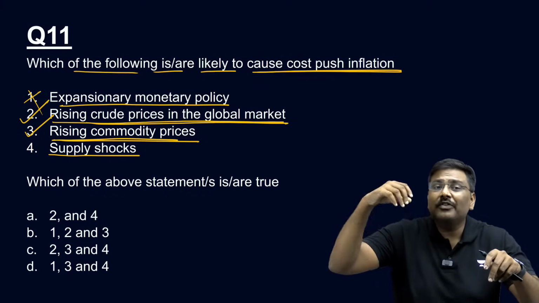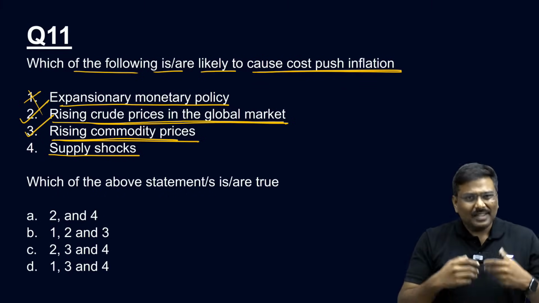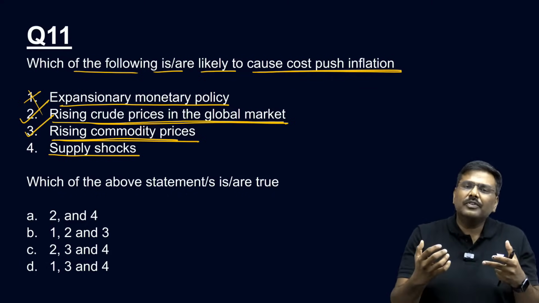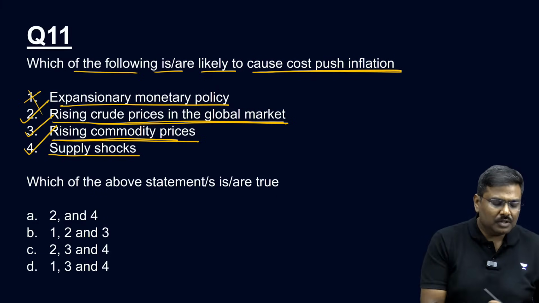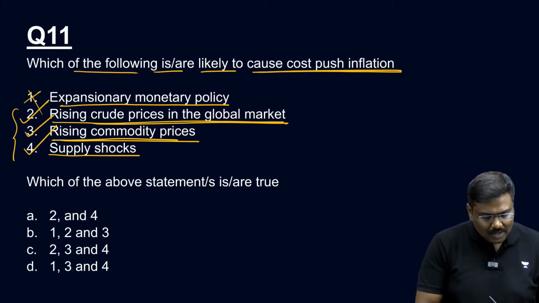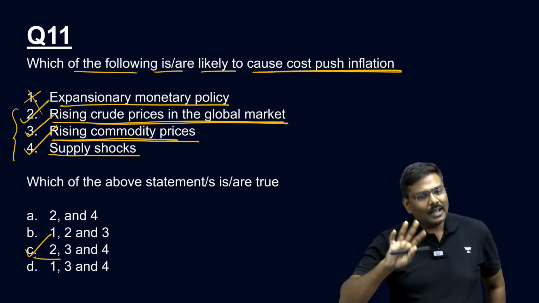Sudden disruption because of floods which has basically destroyed agriculture commodities, and so on and so forth. So in the last couple of years, this is there in the discussion, right? The supply shocks will also cause inflation. So 2, 3 and 4 are correct. Right option for question number 11 will be 2, 3 and 4, option C. Done, all of you okay?